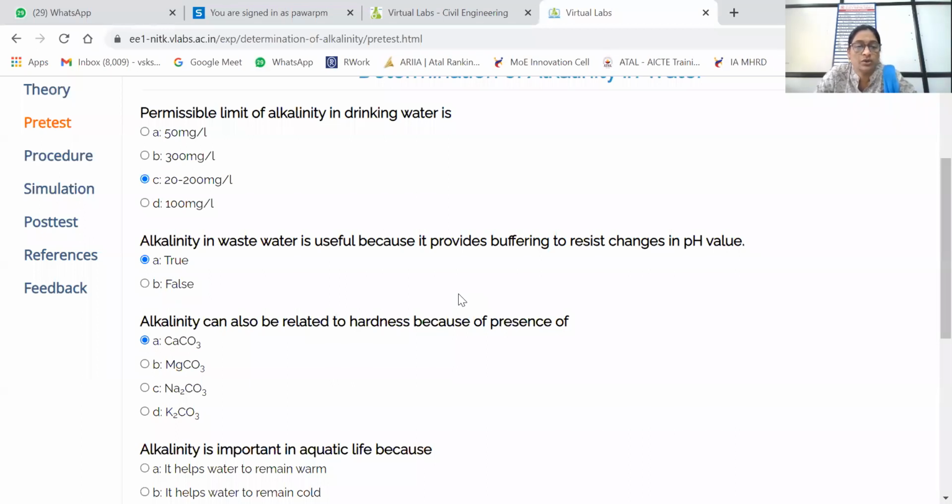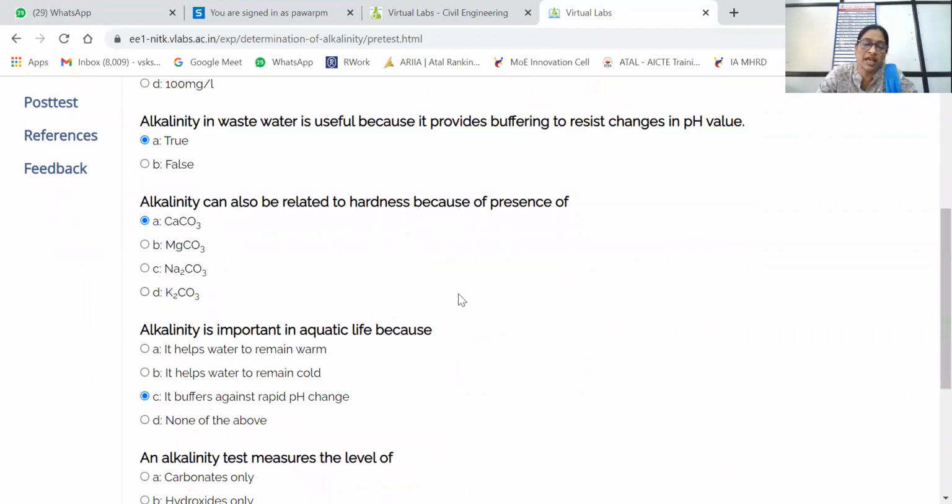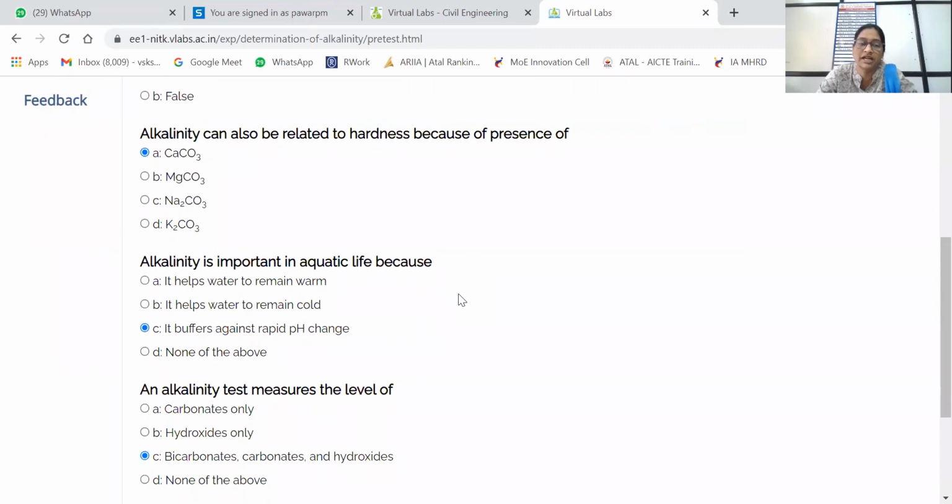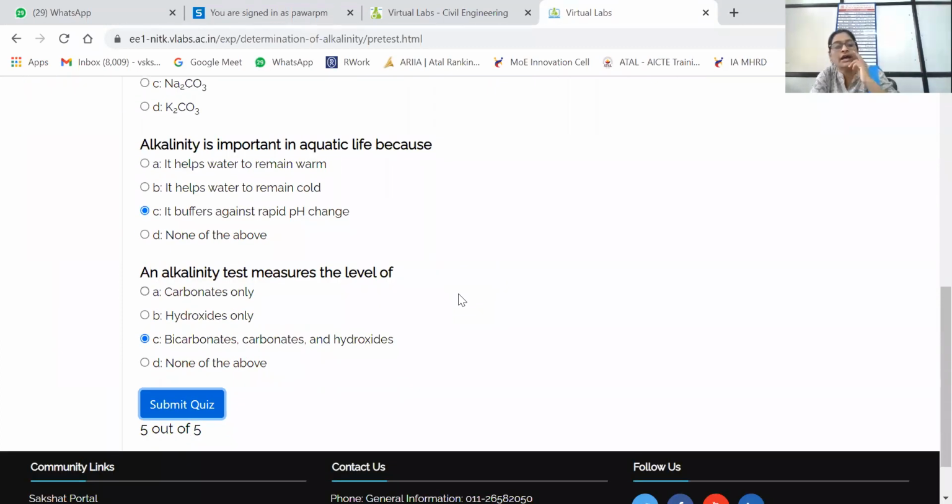Alkalinity can also be related to hardness because of the presence of calcium carbonate. We know hardness is because of the carbonates of calcium and carbonates of magnesium, and in alkalinity also, calcium carbonate is present. So alkalinity relates to hardness also. Alkalinity is important in aquatic life because it buffers against rapid pH change. Similar type of questions: an alkalinity test measures the level of carbonates, bicarbonates, and hydroxides.